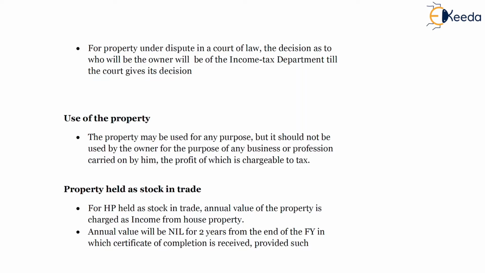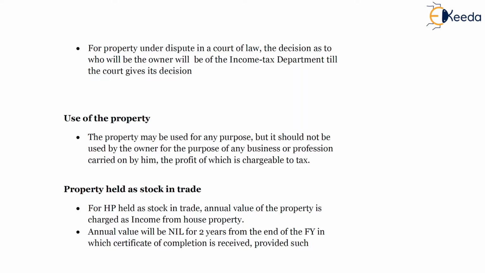Next point is property held as stock in trade. It is a scenario in which a builder has built the society and now has vacant flats which are yet to be sold. In those cases, the builder has an exemption for 2 years from when he has received a CC, a certificate of completion.